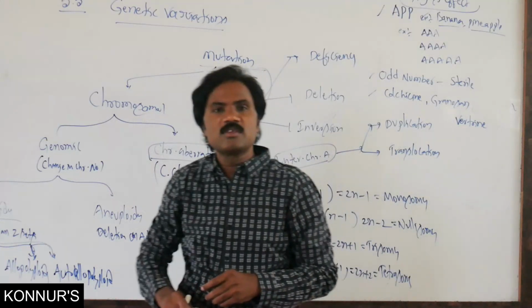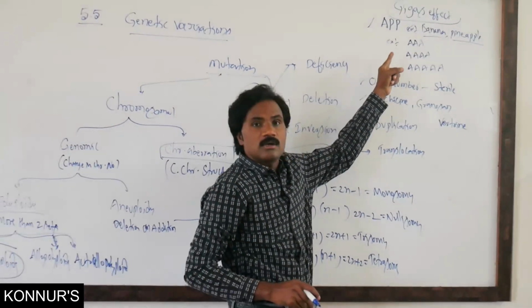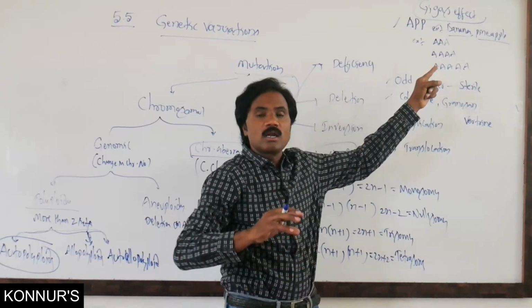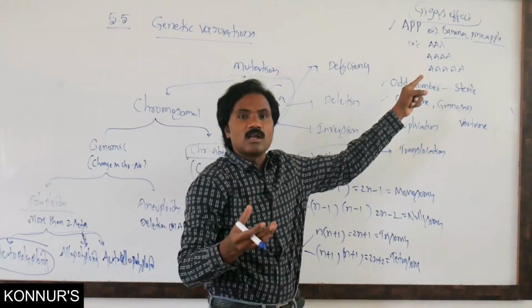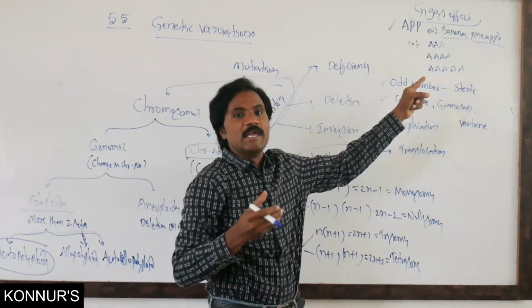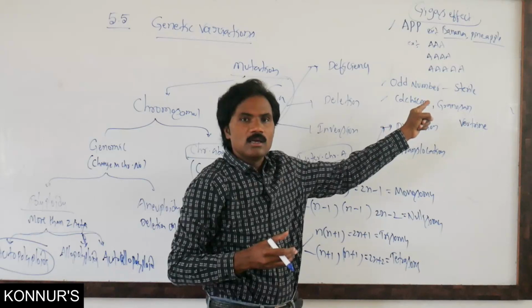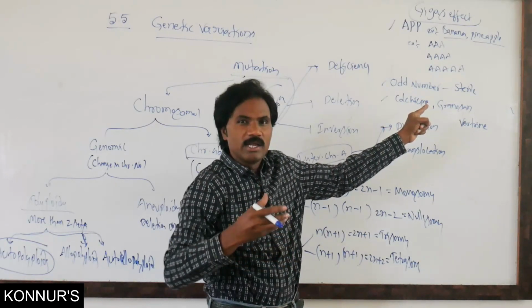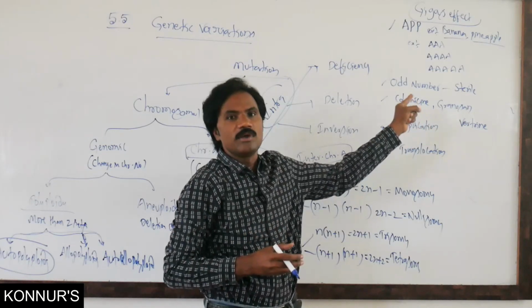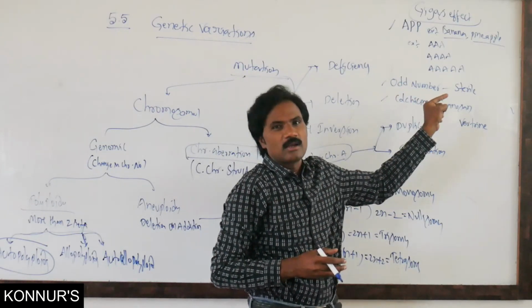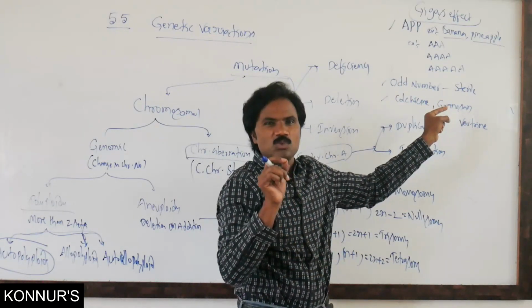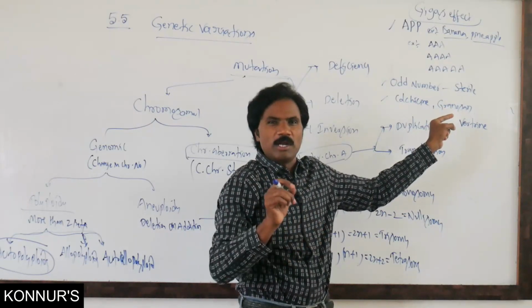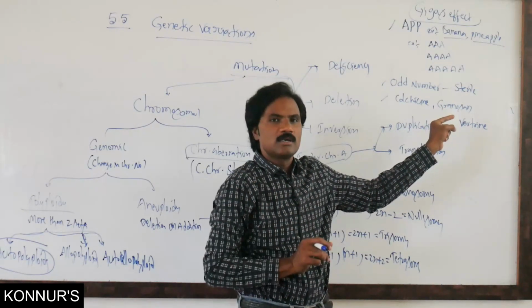What is meant by the Gigas effect? The Gigas effect is nothing but increasing the size of the organism and increasing the yield. So polyploidy increases the size of the organism as well as gives high-yielding production. That is what we call the Gigas effect. For example, seedless watermelon, and sugar beet with more sugar content.